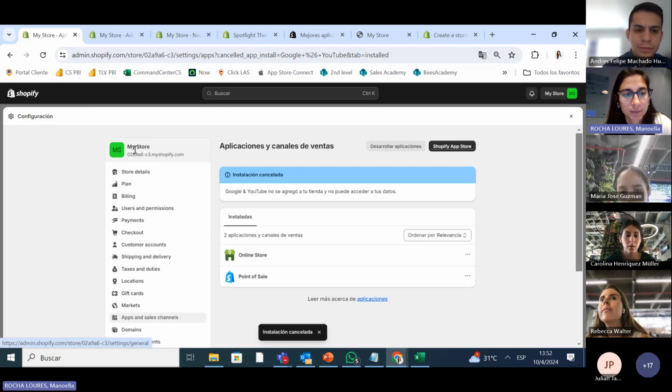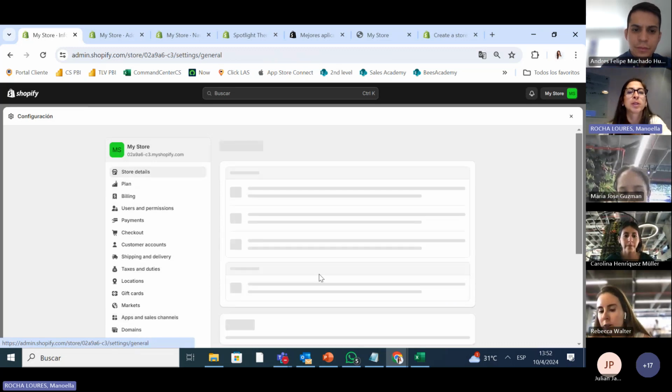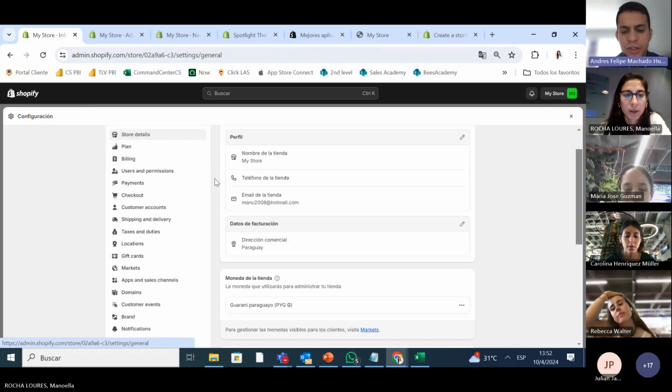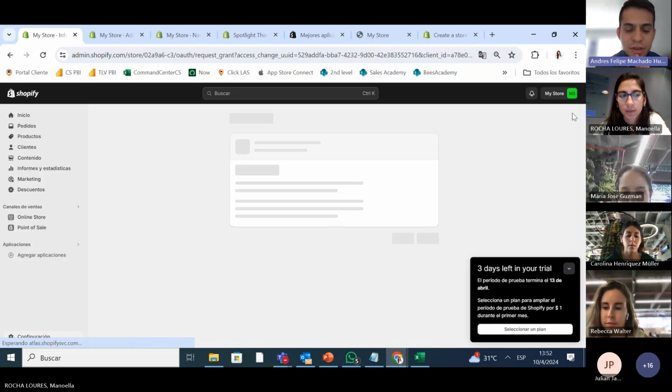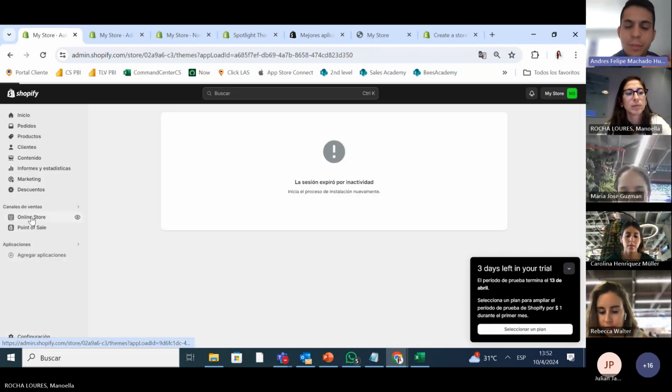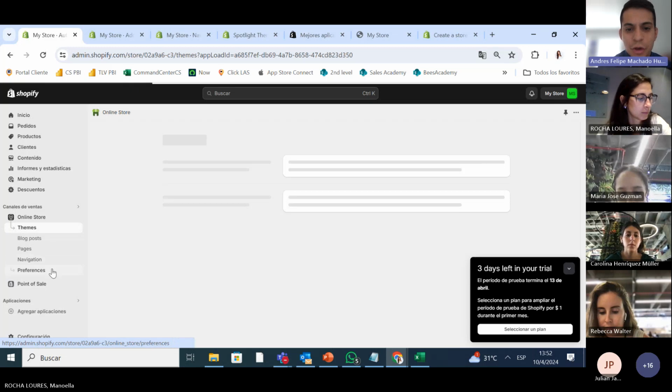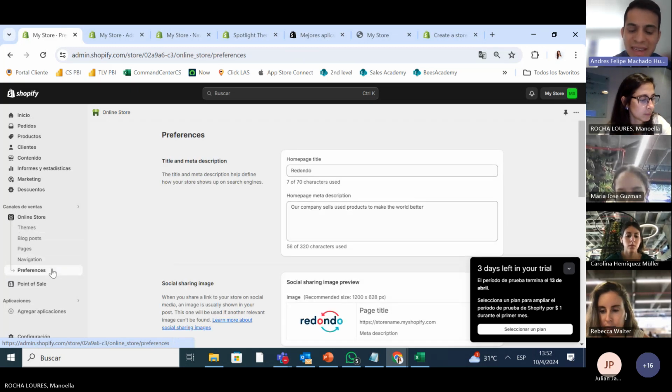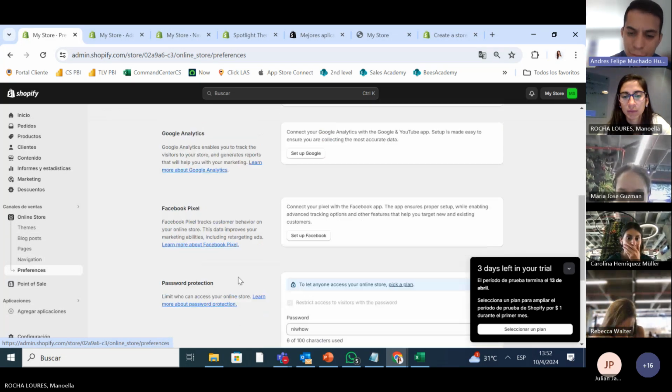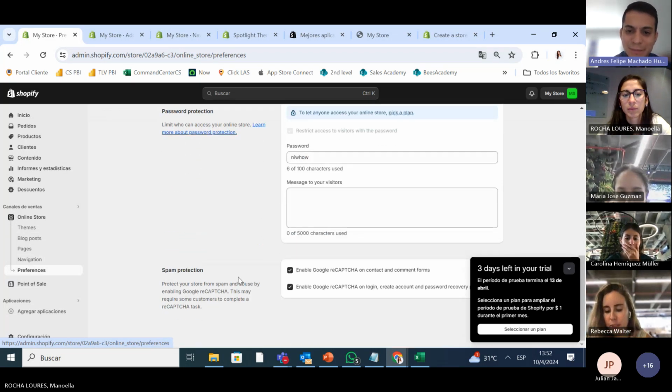Let's go back to the store where we were working. So just to summarize that point, which I think is very interesting, Manu, that's the location where students are able to connect Google Analytics to this specific e-commerce for them to track the persona, the number of visits, the conversions, correct? Yes.